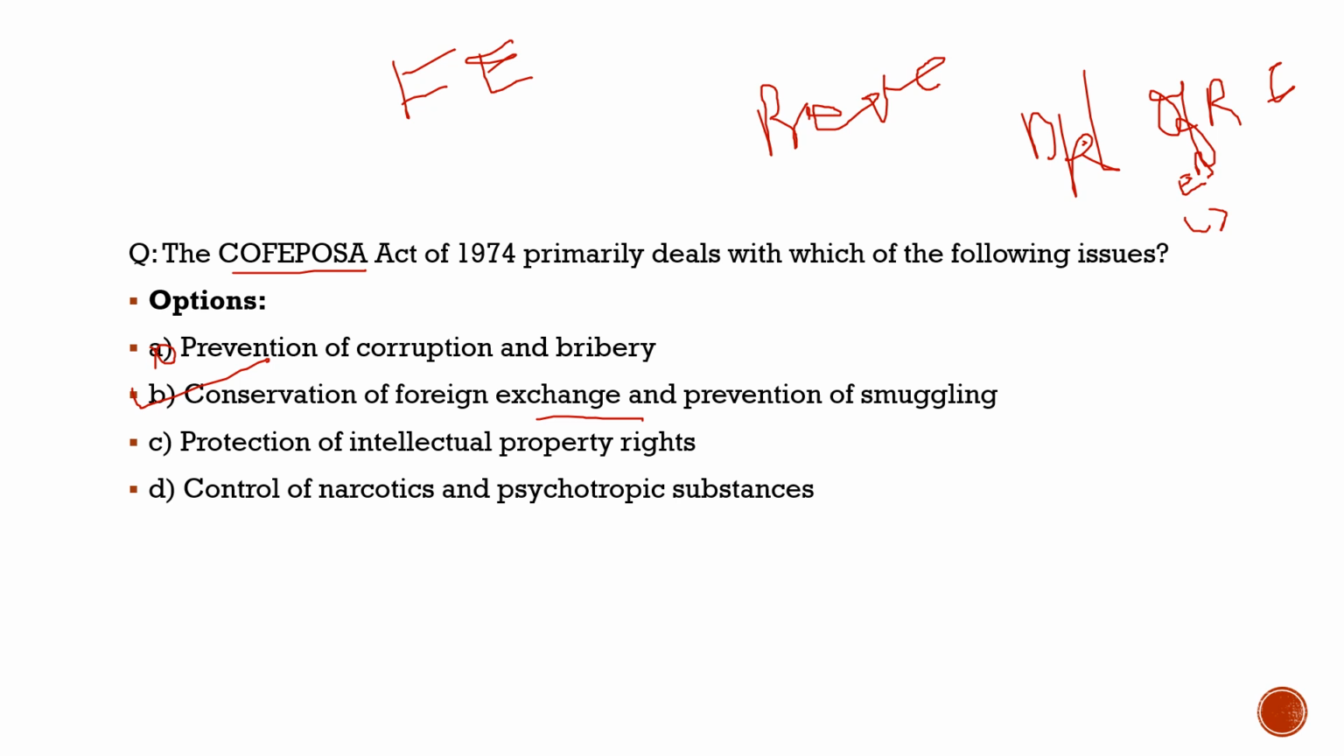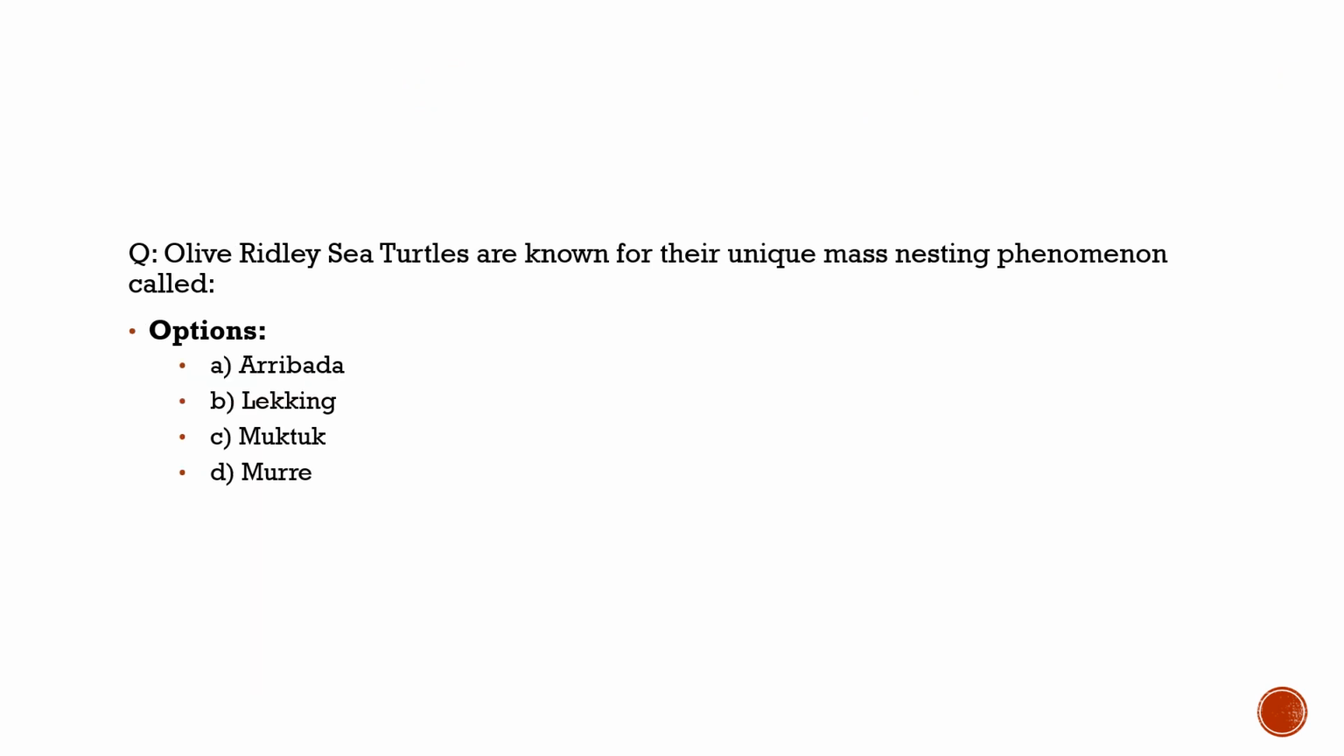With this, let's move to I guess the last question with respect to current affairs. Here it is about the olive ridley sea turtles. As mentioned in the newspaper, they are known for their unique mass nesting phenomenon called arribada. What they do is come to the sea beach together and lay eggs there, and this is arribada. This is the nesting phenomenon which they follow.